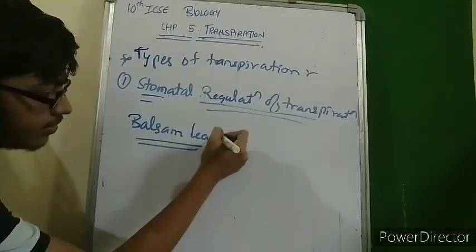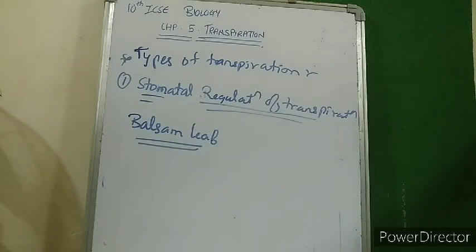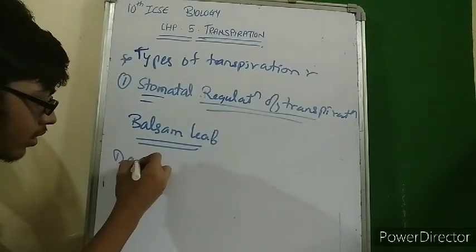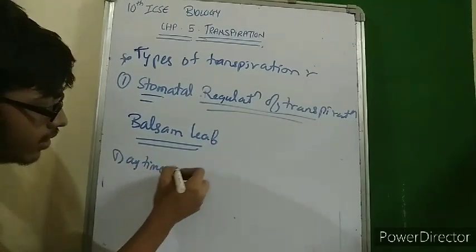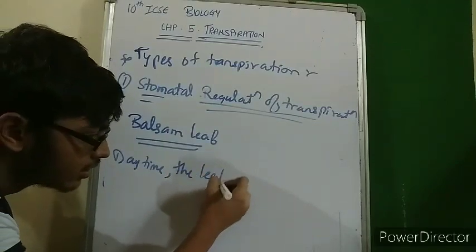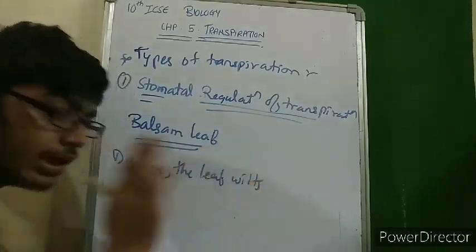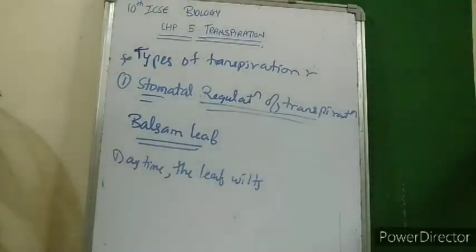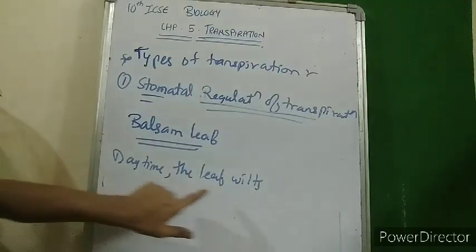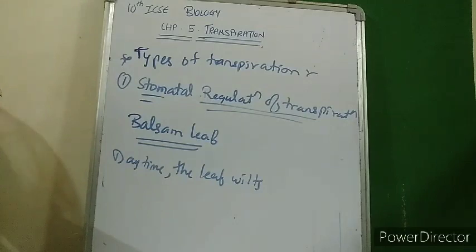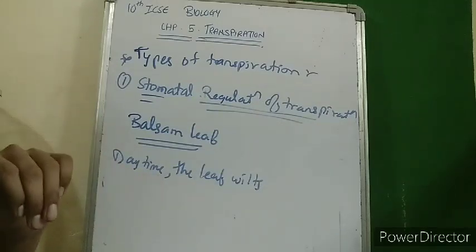Now what happens in balsam leaf basically, during the daytime the leaf wilts. Now what is wilting? Wilting is bending down of the leaf. Why does bending down take place? During daytime the leaf wilts in balsam. Why? Because excess loss of water takes place as compared to absorption. There is very little absorption, but loss of water through transpiration is very high. So the leaf wilts due to deficiency of water.